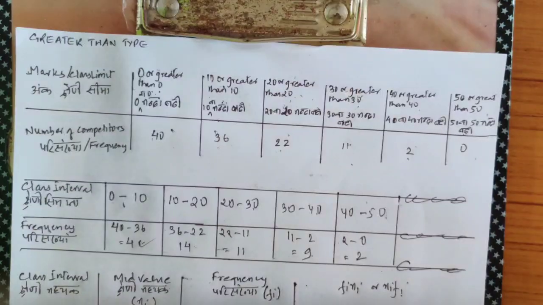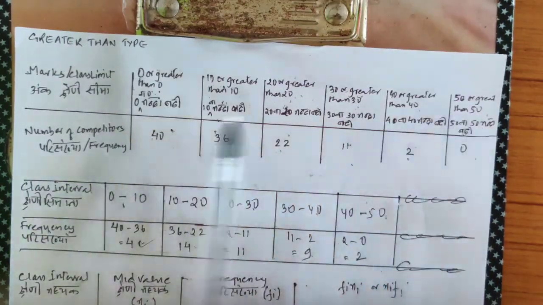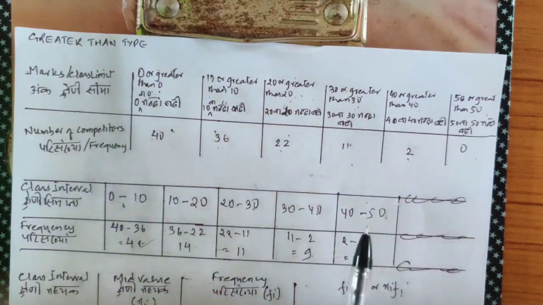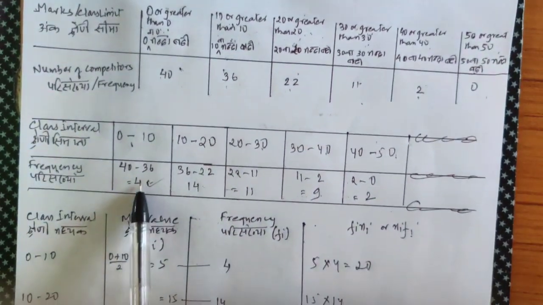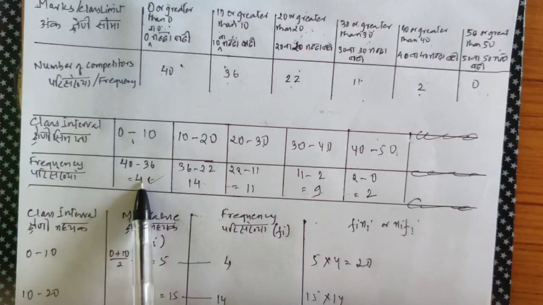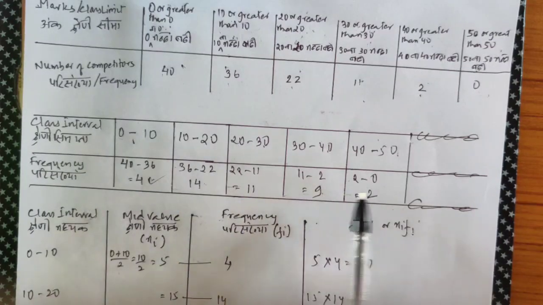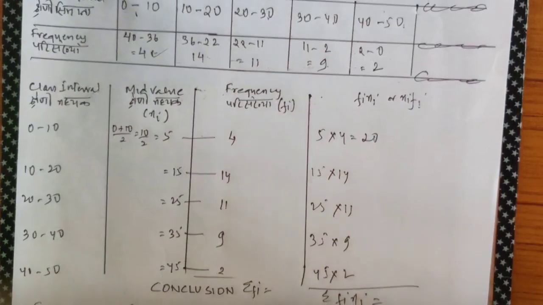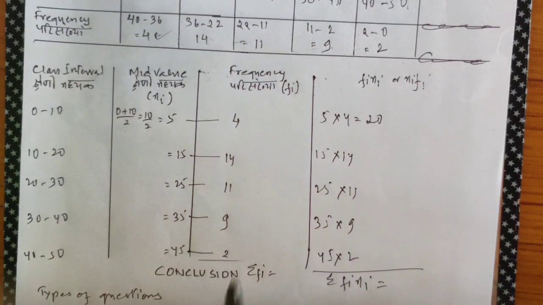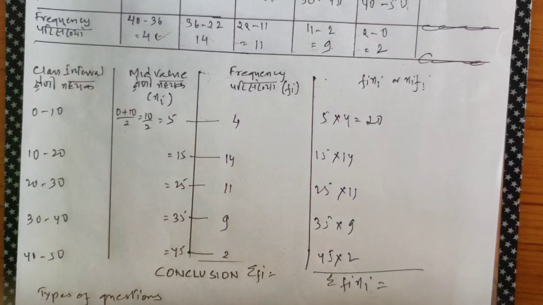While you are dealing with greater than type, firstly number of tables will come down. If there are 6 tables, it will become 5, and then you'll start subtracting from the very first frequency. So using direct method, find summation fi xi, summation fi, we know the value, we know the formula of mean. Solve it yourself. It's for you all to solve.